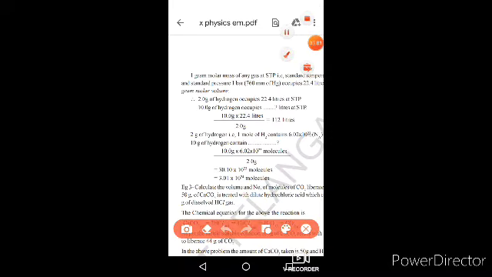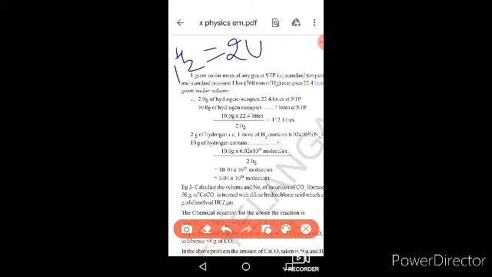H2 weight is 2 unified mass, so here it is 1 mole only. 1 mole of H2 gas has 2 unified mass.